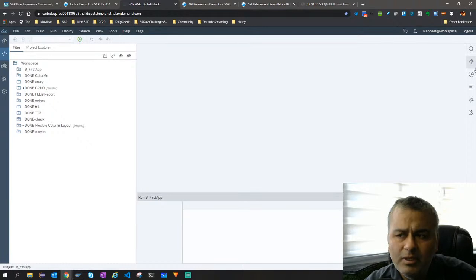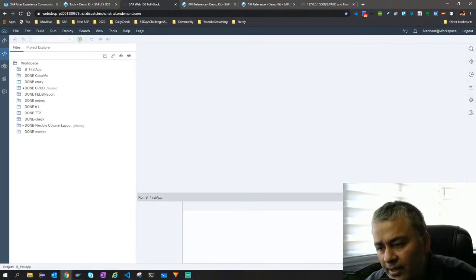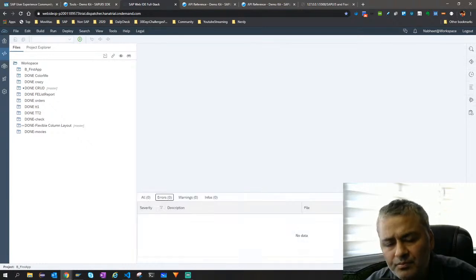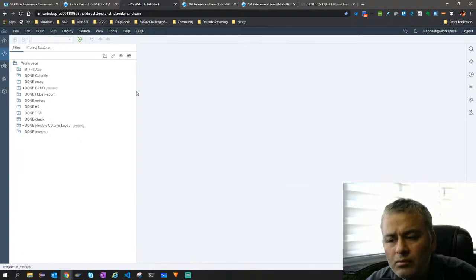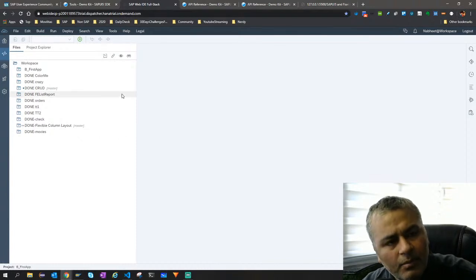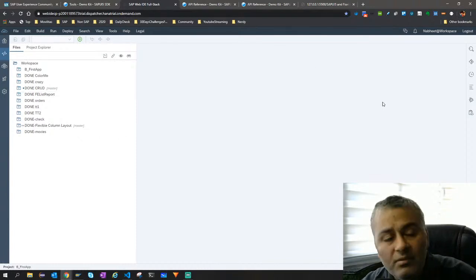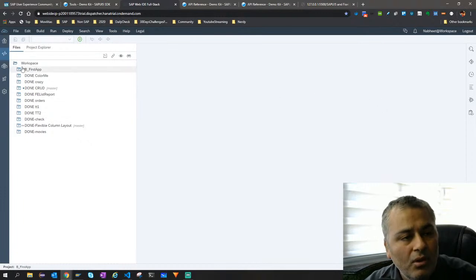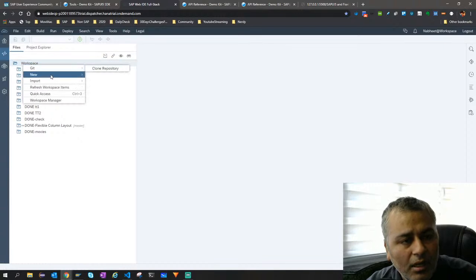And GitHub, basically integration with Git, and debugging. So primarily, slowly as we build our app, we will be exploring these features also.